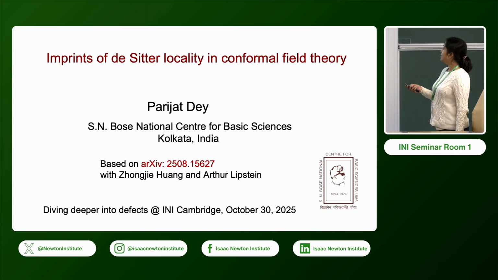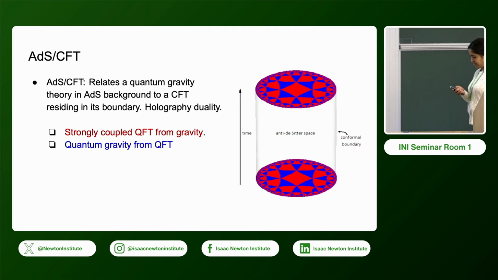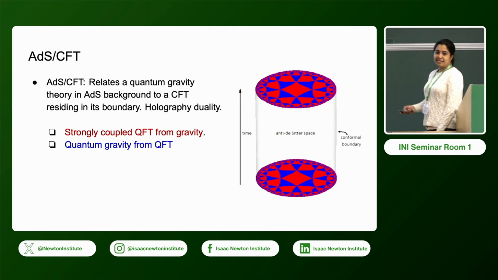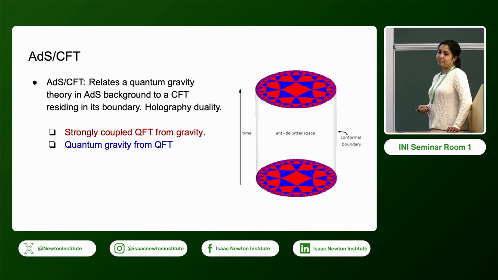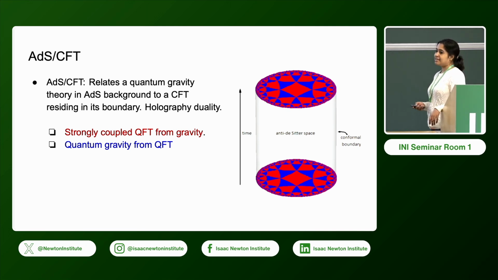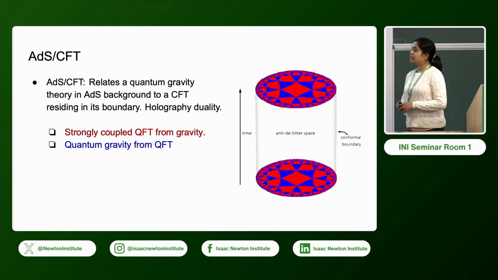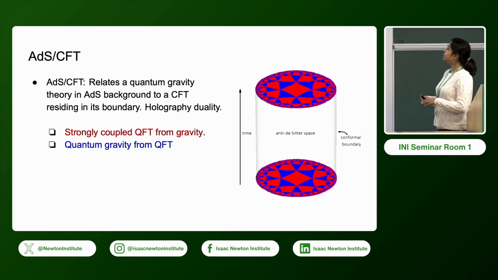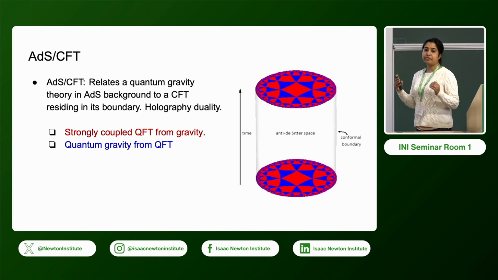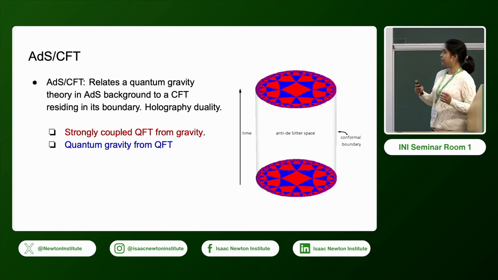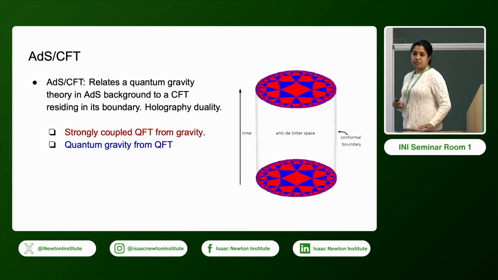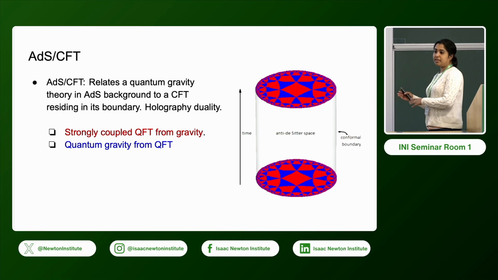So let's begin by this slide. I think all of us are familiar with the idea of AdS/CFT, but to keep everybody on the same page, let's refresh our memory. The idea of AdS/CFT is that it relates a quantum gravity theory in an asymptotically AdS background to a conformal field theory that lives on the boundary of the AdS. So this is a holographic duality, and it relates a gravitational theory to a non-gravitational conformal field theory.